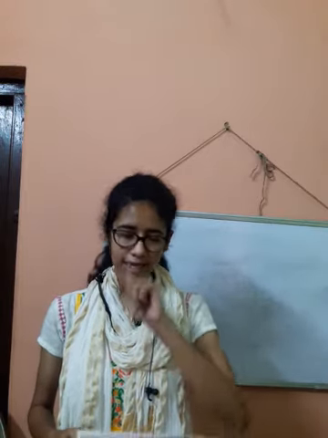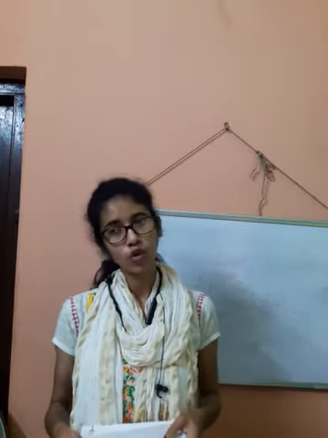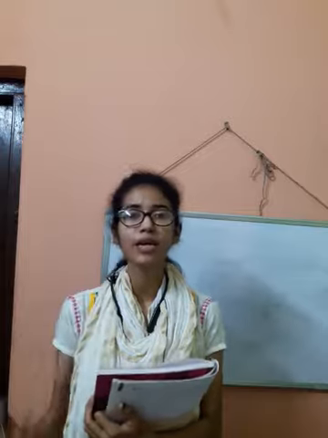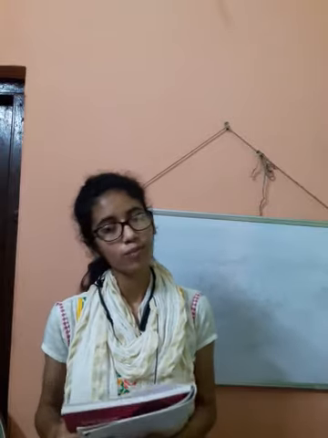Suppose rabbit, rabbits; door, doors. Door is in singular number, we add s at the end, doors. Rabbit, we add s at its end, rabbits. Thus we make the plural form of most nouns.